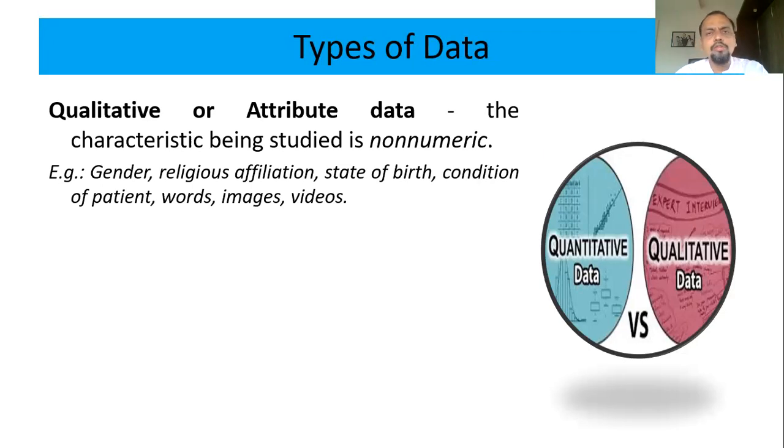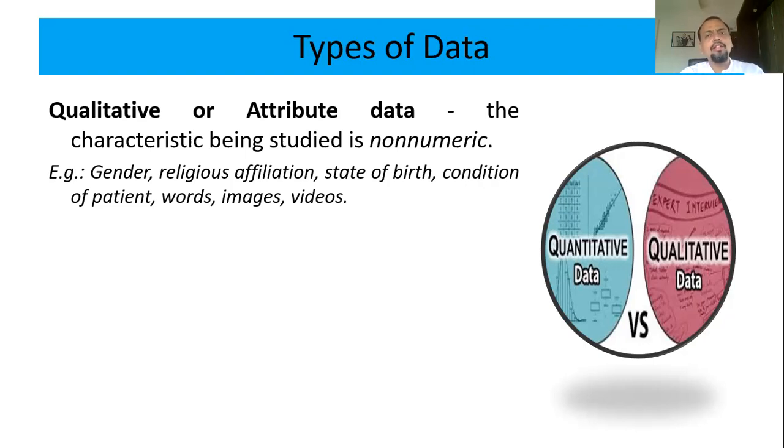Now, I'll take a little time to explain this, because up till now, the scenario was that data means something which can be measured. We only considered the information or characteristics which can be measured as our data, like height, weight, blood pressure, sugar level, cholesterol level. All this was considered as data, not merely perceived characteristics.